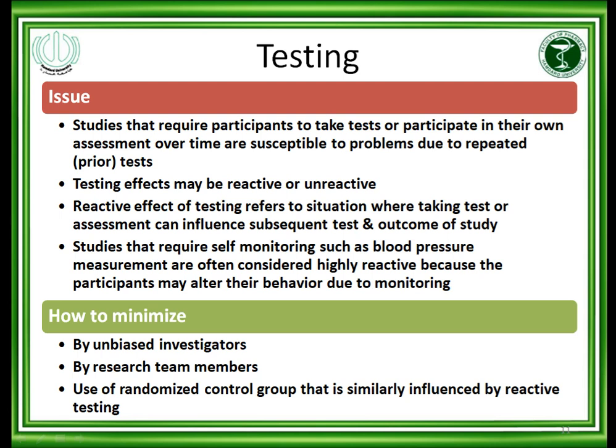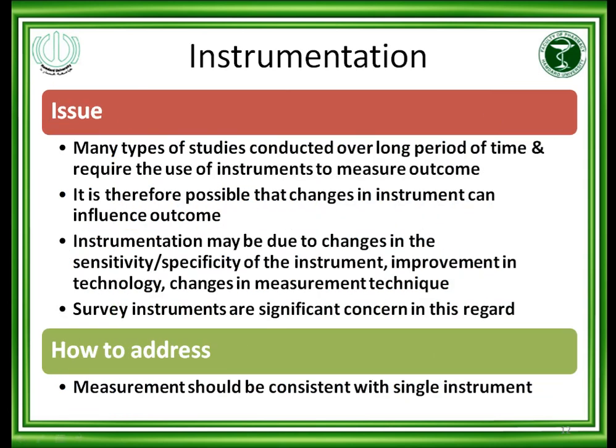Sometimes frequent testing requires reactive behavior. Sometimes testing is not possible very frequently. Sometimes testing occurs at the wrong time. Suppose you want to take a blood sample for drug level, and in some individuals it has not been taken at the right time, so that can alter the results. How to minimize this? By unbiased investigators, meaning the investigator and research team members should also be unbiased, and by use of a randomized control group that is similarly influenced by reactive testing.